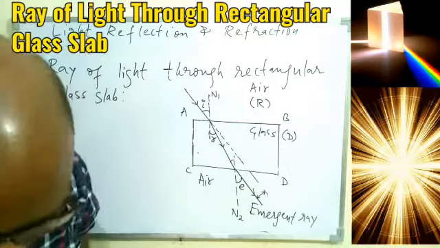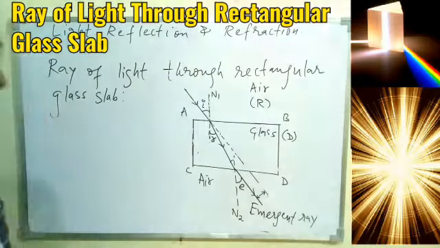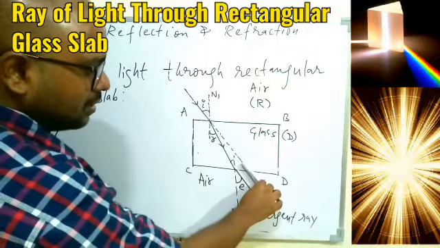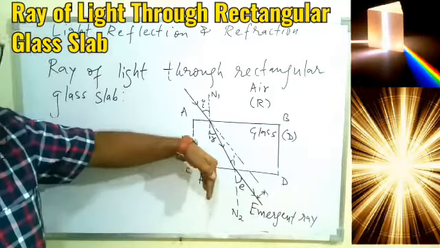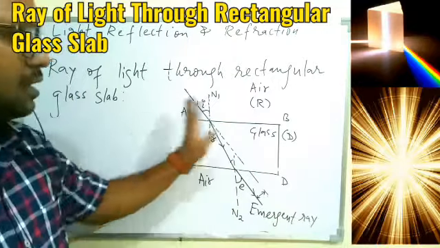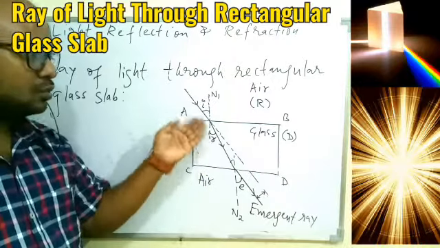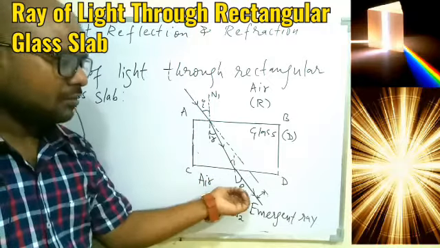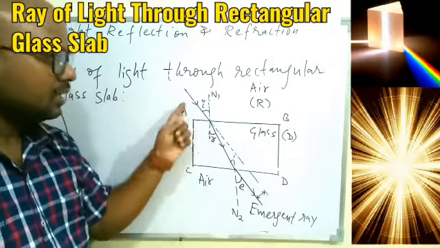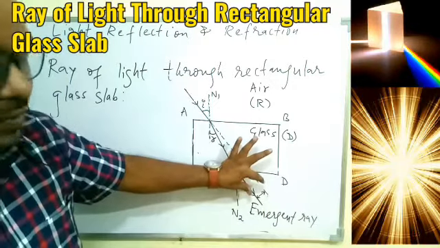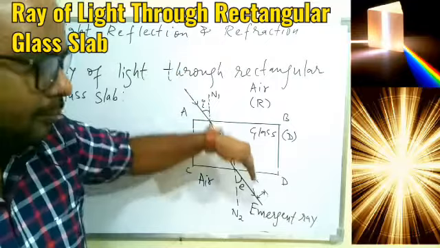So we can say finally the ray has been shifted. This was the initial ray and this is the final ray. So we can say the ray is shifted somewhere down, and this shift or displacement is just because of the refraction. When the light is traveling through the glass, two times it will have refraction, and because of this the ray finally gets shifted from the initial path, and overall it will have some displacement with respect to the initial path.